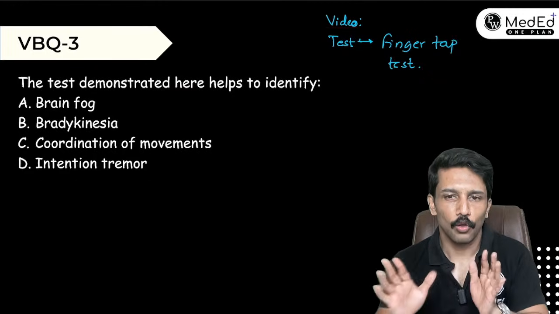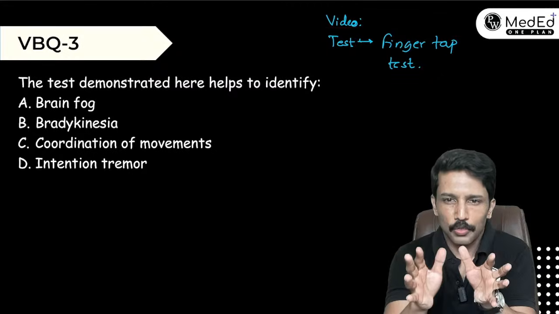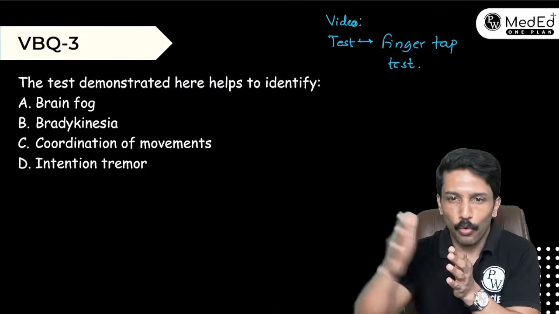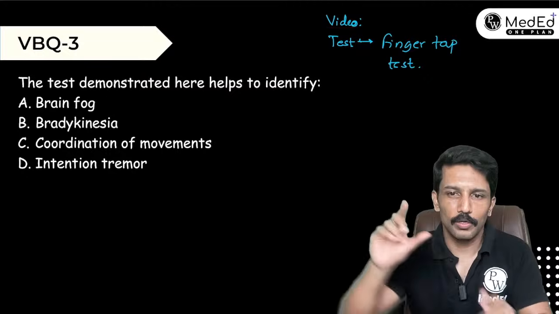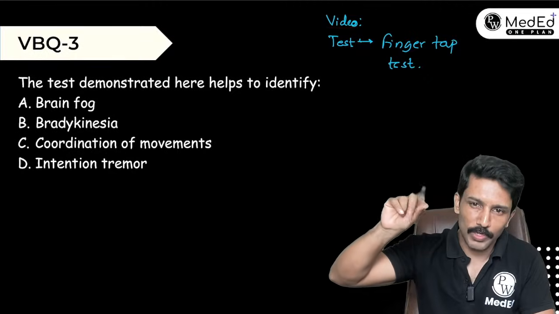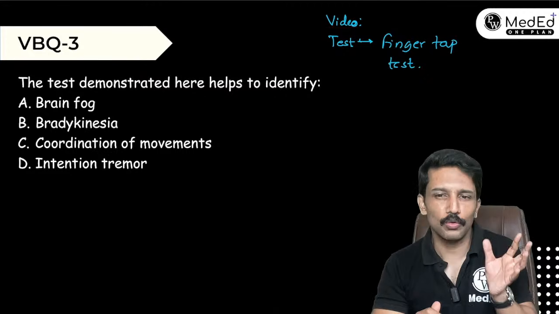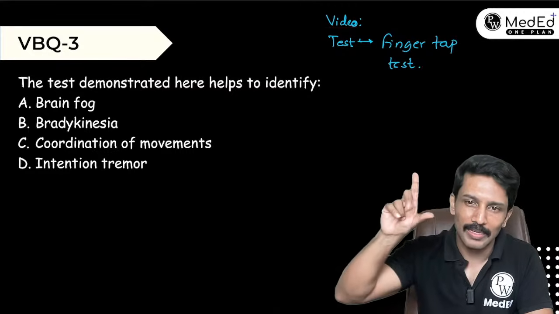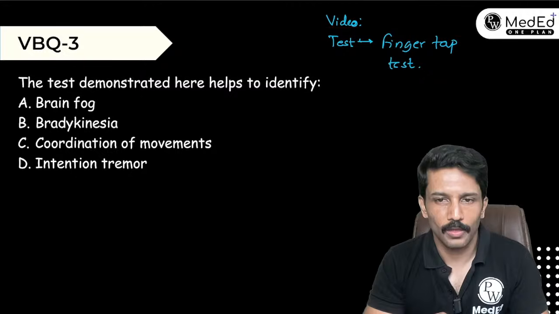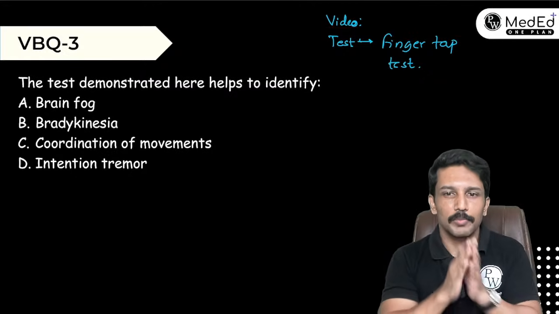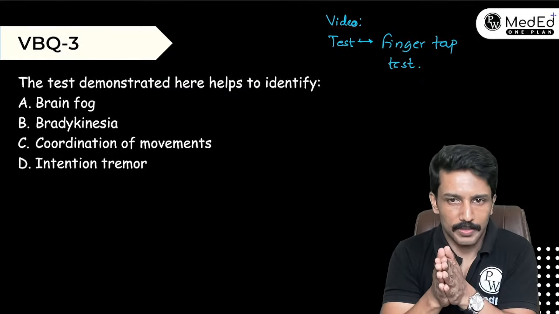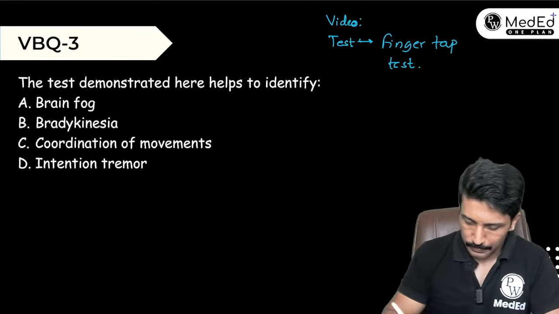Normally, a healthy individual with good motor activity should be able to, we generally ask them to do it for 10 seconds and then we count how many taps they do. They should be able to do comfortably anywhere above 45 taps in 10 seconds. If it is less than 30, that means there is bradykinesia present. Okay, understood?